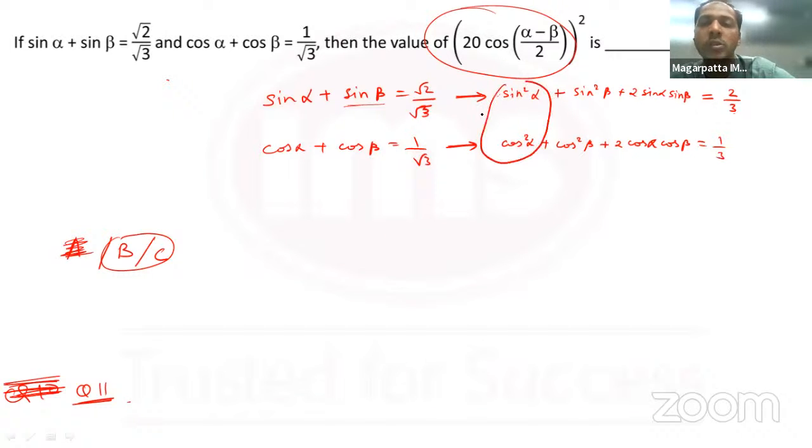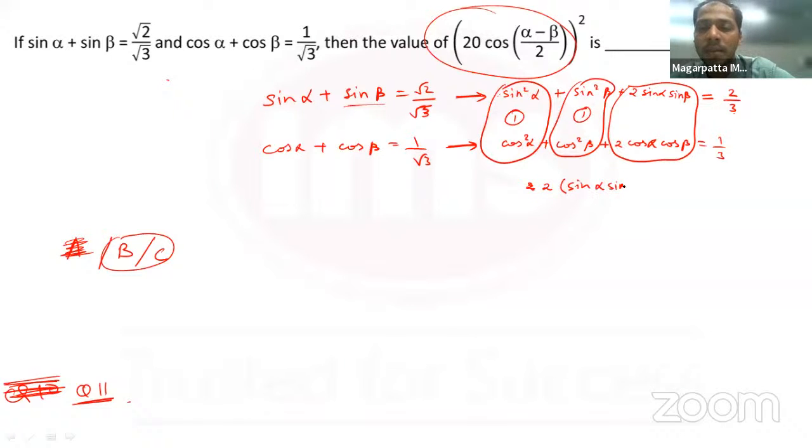Now I can see pairs. Sine square alpha plus cos square alpha is 1. Sine square beta plus cos square beta is 1. And 2 sine alpha sine beta and 2 cos alpha cos beta. What happens to this part? This is the critical point here. What do you get if I add 2 sine alpha sine beta plus 2 cos alpha cos beta? So I can take 2 common. Sine alpha sine beta plus cos alpha cos beta.